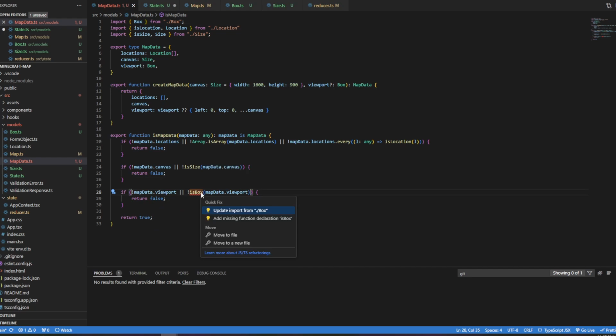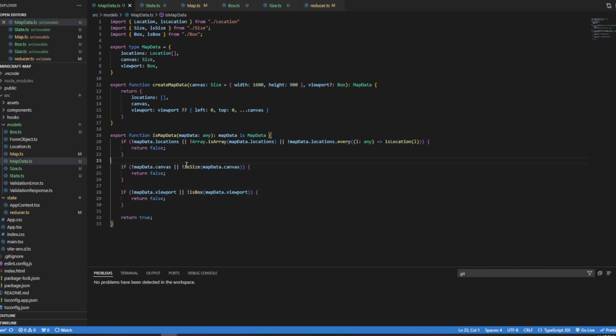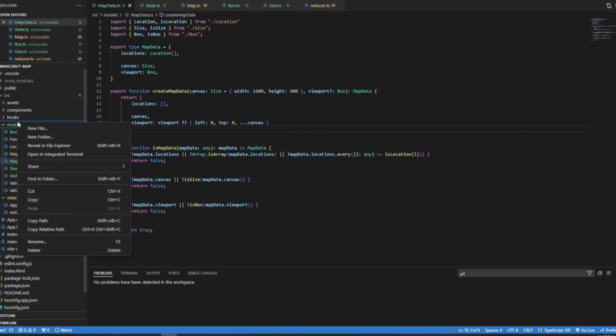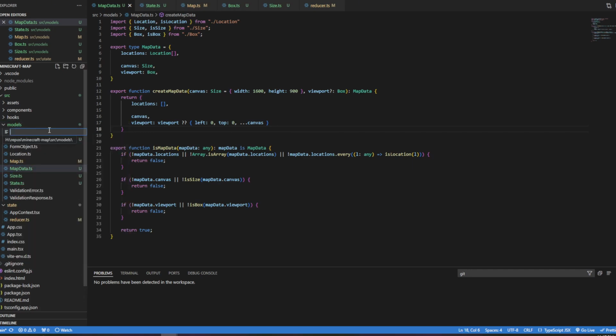Oh, all right, cool. So this feels a little bit strange to me, but I think I'll get used to it eventually. I think I'll get used to it because this map data is what we're going to save. And so then I'm going to have a new file, and this is going to be viewport.ts.